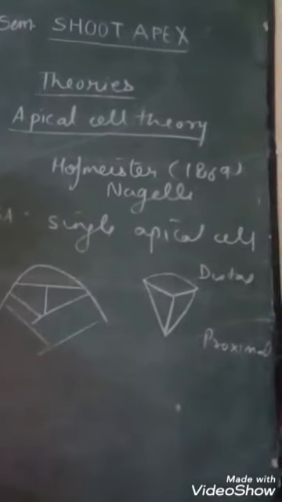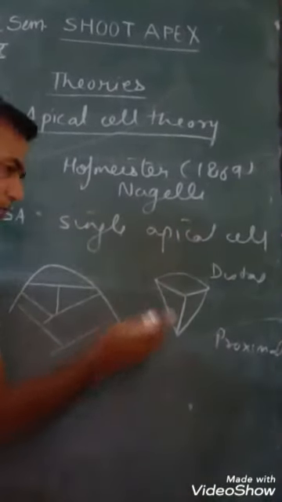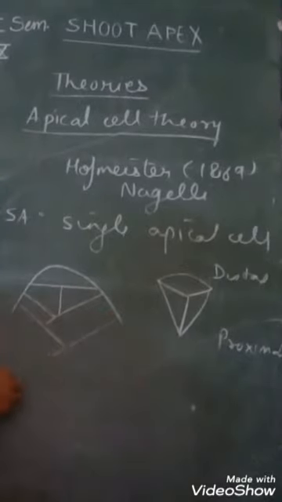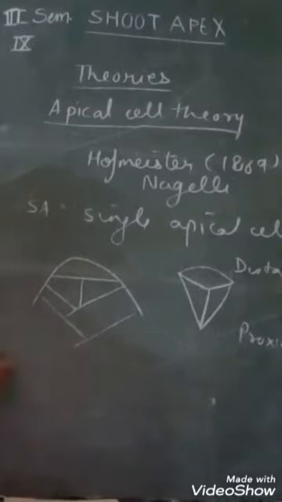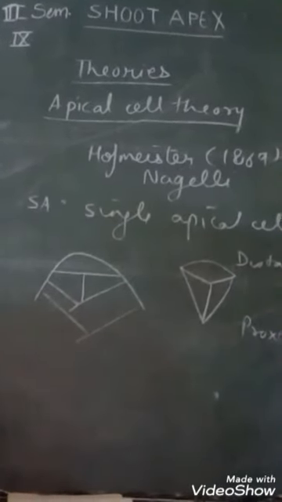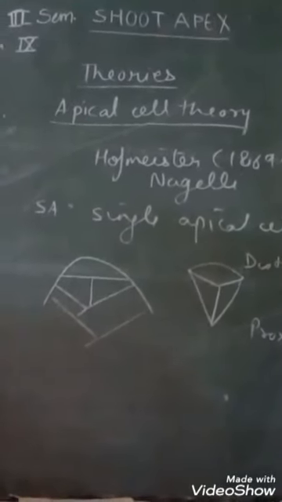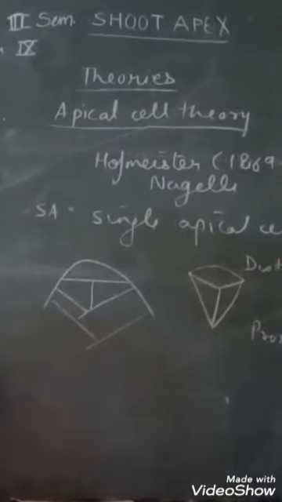Any cell divides by anticlinal and periclinal division to make leaf primordia, but as it usually happens, this theory is also not applicable in all cases.